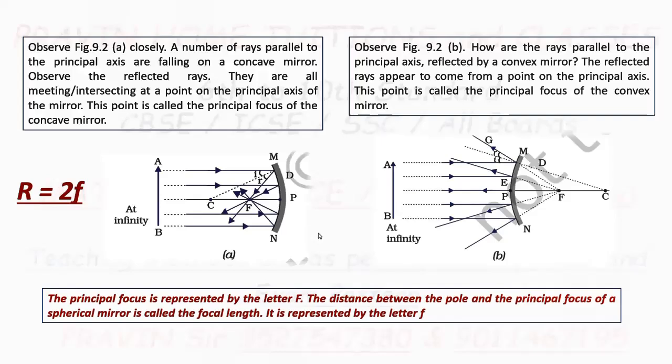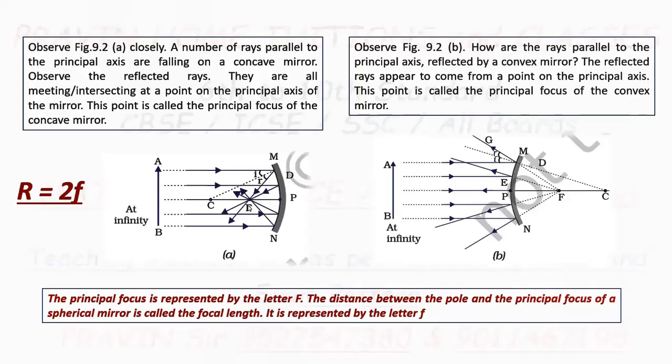Already you know. The same phenomenon applies to the convex mirror. F is the focus of that convex mirror. It lies on the principal axis between the center of curvature and the pole. The pole is represented by capital P.